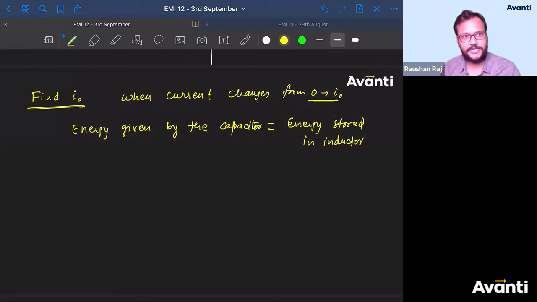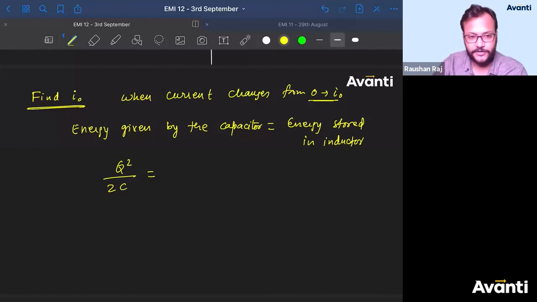So what is the energy given by the capacitor? Initially it has been given Q square by 2C. The same amount of energy can be given. It cannot give extra energy. So Q square by 2C will be equal to half into L into I0 square.